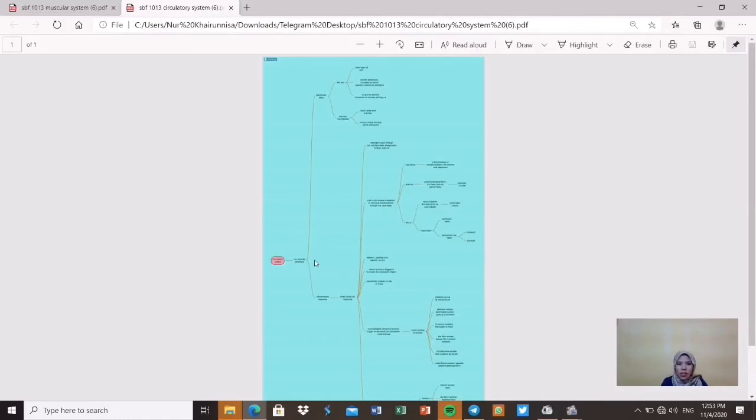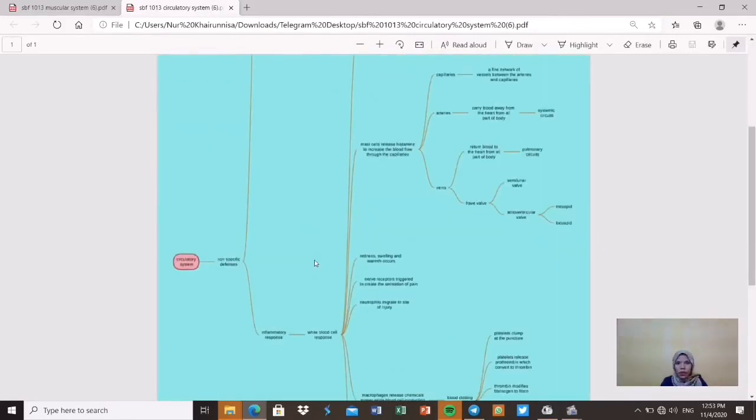This is a circulatory system, the mind map of the circulatory system. There are many branches that I added on the mind map. So we can say the first branch, second branch, third branch, fourth, 5, and 6, 7. We can add as many branches as we want.